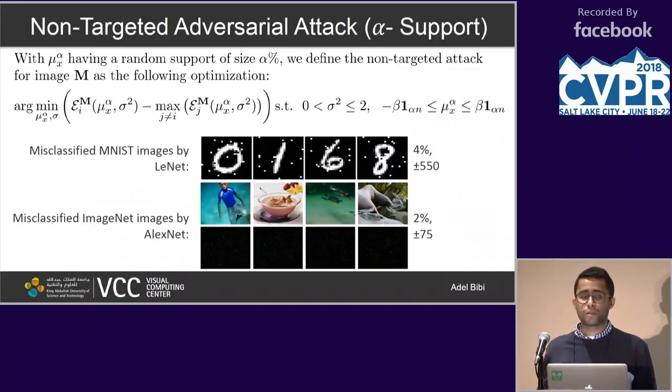Something even more interesting you can do is to say, okay, I don't care about a targeted class, but rather all I care about is fooling the network to any arbitrary class with alpha % support. It means I will select random pixels in the image. I say, okay, those random pixels I want to corrupt. I just want the Gaussian distribution parameters at the input, such that once I sample from that distribution, on average, I will flip the class score of the image. And you formulate something very similar to before, and we have experiments on MNIST and ImageNet as well, where, for example, if we corrupt 4% of the pixels in MNIST, we fool it. If we corrupt about 2% of the ImageNet experiments, we also fool the network.